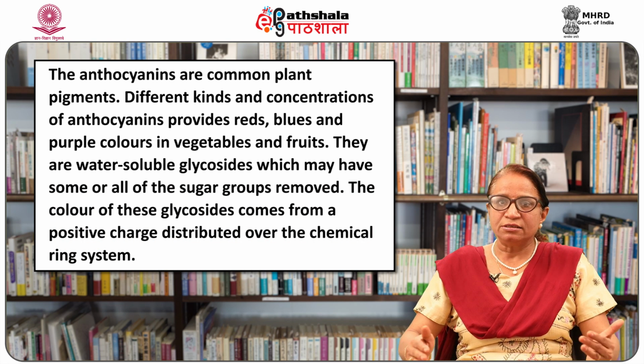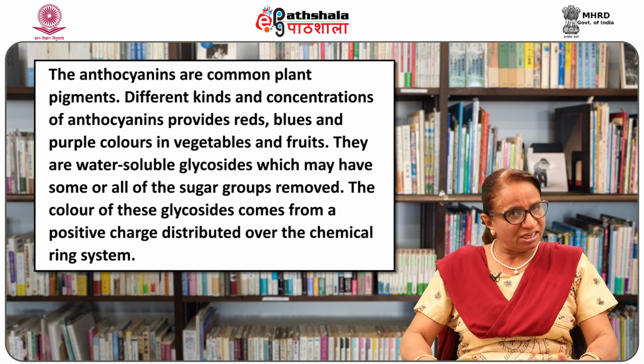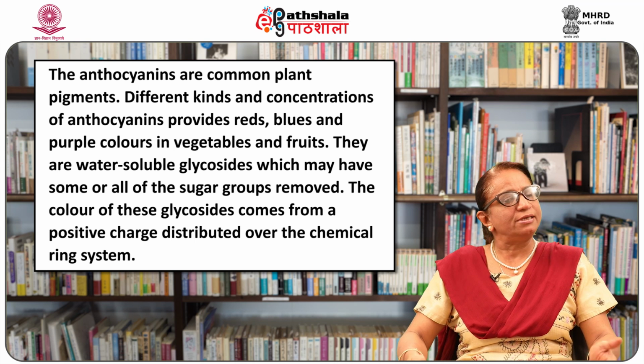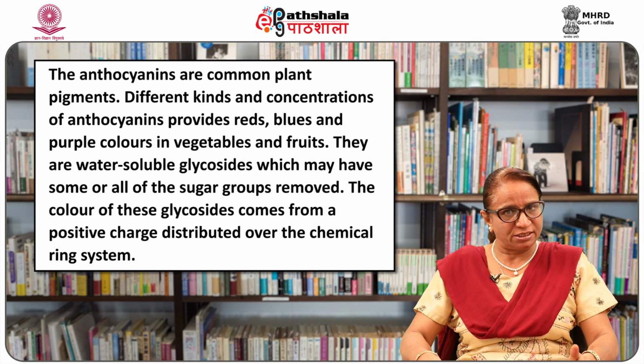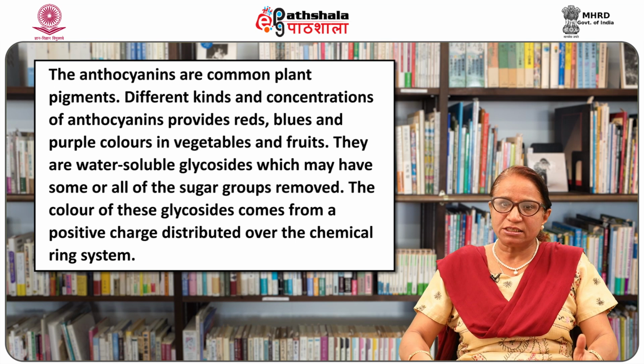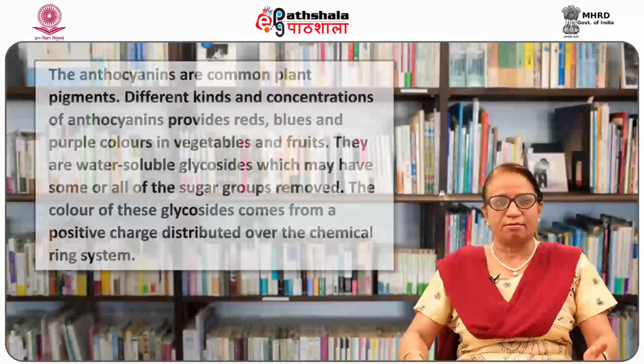Different kinds and concentrations of anthocyanins provide reds, blues and purple colors in vegetables and foods. They are water soluble glycosides which may have some or all of the sugar groups removed. The color of these glycosides comes from a positive charge distributed over the chemical ring system. Anthocyanins are heat sensitive pigments.